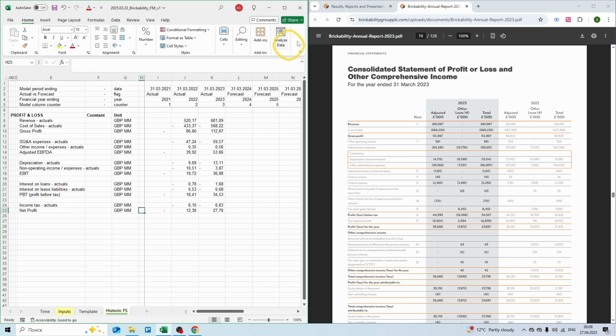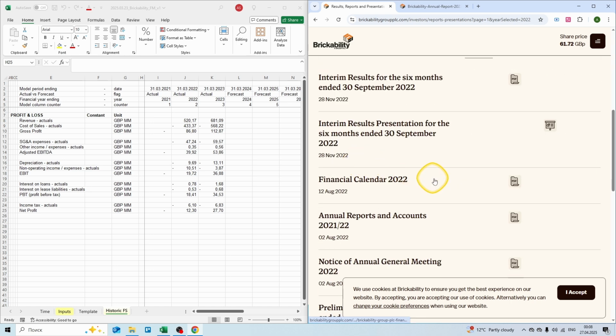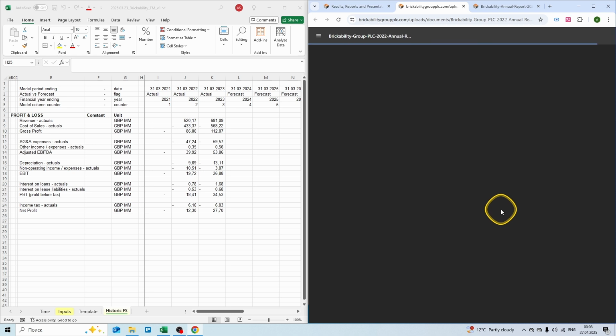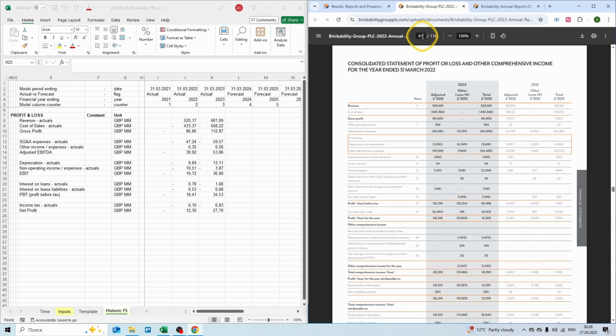Now we need to do the same for 2021. Let's open the annual report for 2022. Let's go to page 61 for the profit and loss statement, and let's fill in the data for 2021. We have revenue of 181 million, cost of sales of 143 million. We have operating expenses of 20.2 million. We have other income and expenses of 92,000. We have depreciation expense of 5.5 million.